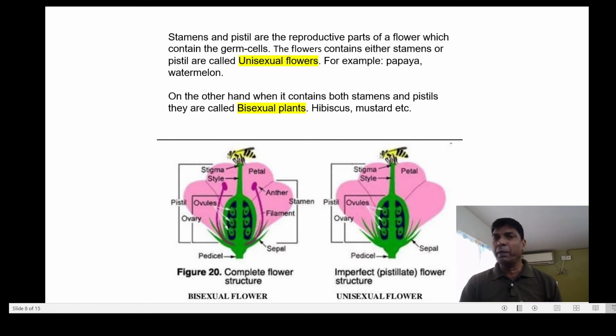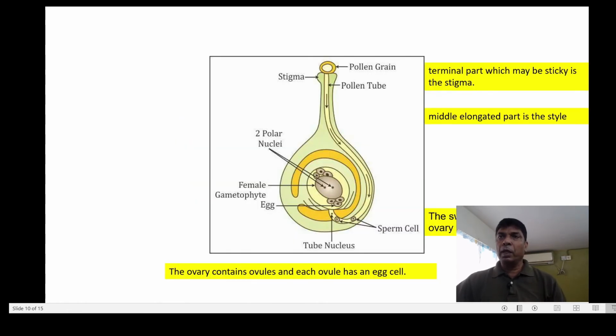But if both are present, for example if pistils are present as well as stamens, then we call it a bisexual flower, for example hibiscus, mustard, etc. Now let's go through the female reproductive part.